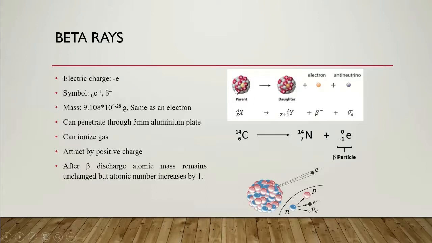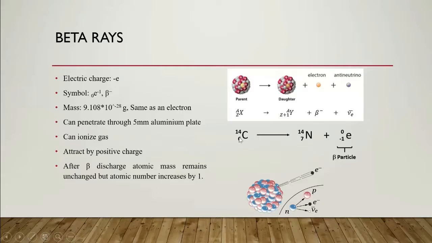So here is the atom, and after one beta particle discharge, there is one electron and an anti-neutrino. This is basically the beta particle. So for A X Z, after one beta particle discharge, the atomic number increases by 1, that is Z plus 1, but the atomic mass is the same, and here the beta particle and anti-neutrino are emitted.